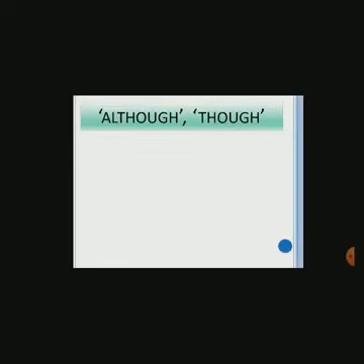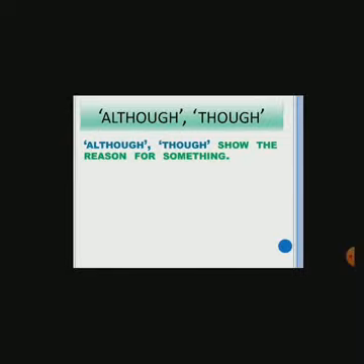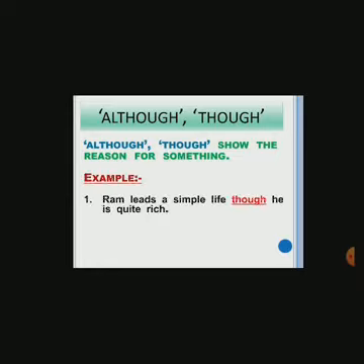Next are although and though. Although and though work like but in a sentence. For example, Ram leads a simple life though he is quite rich.